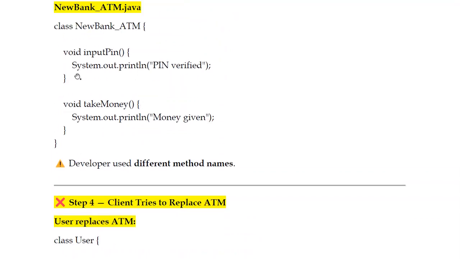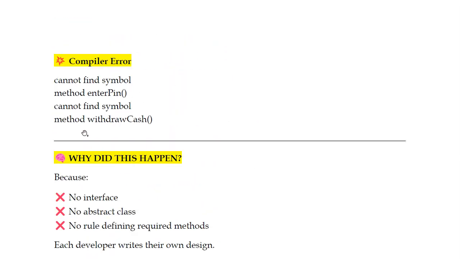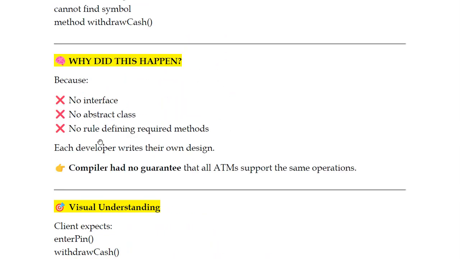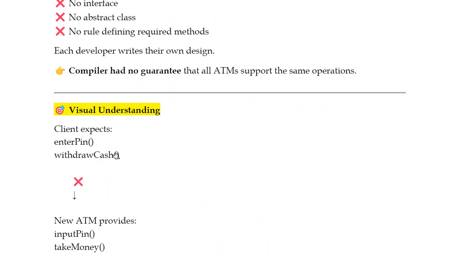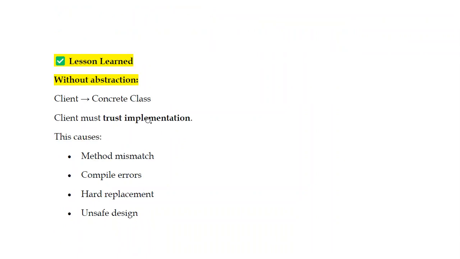Here you are giving the definition, and you may forget to call this function input pin also, even if you're using it like this. So these are the problems you may face. The client expects enter pin and withdraw cash, but the new ATM provides input pin and take money. So a mismatch compile error will come.